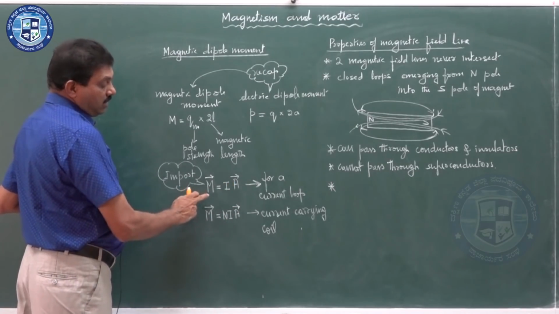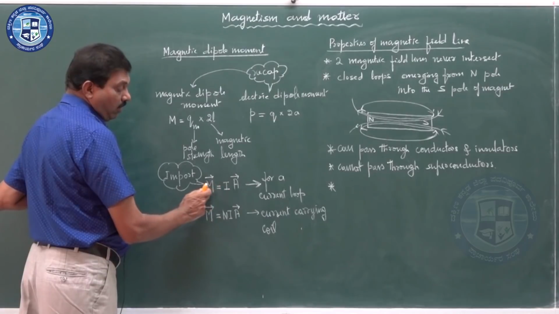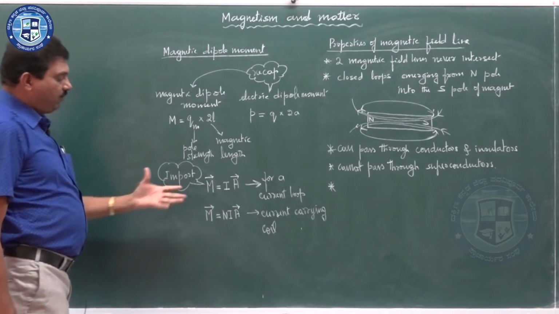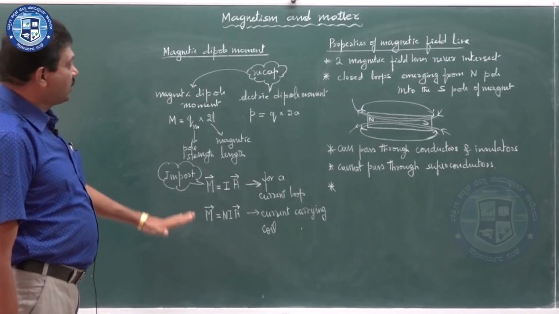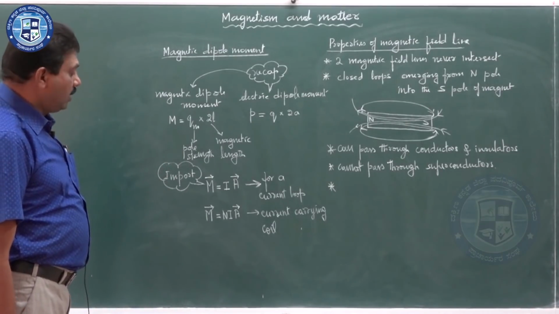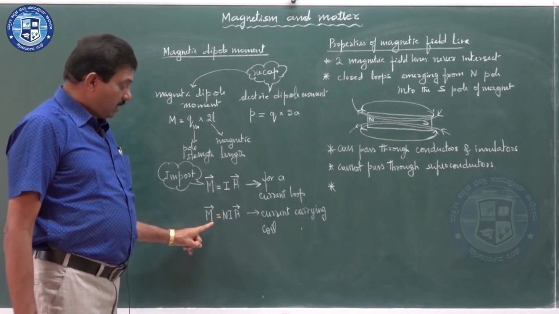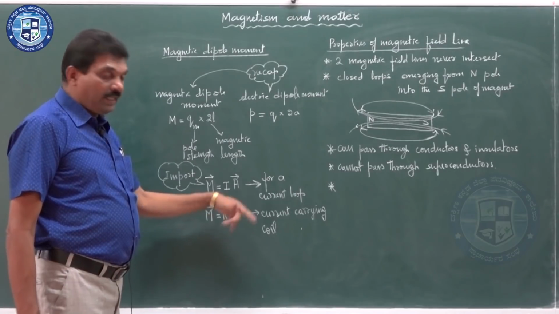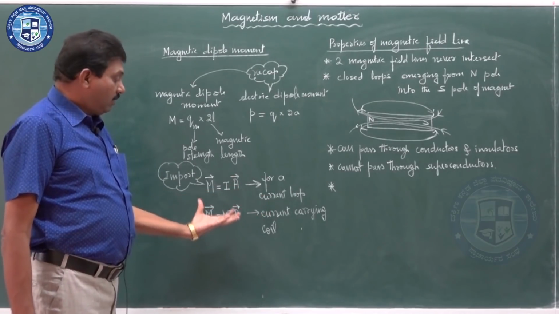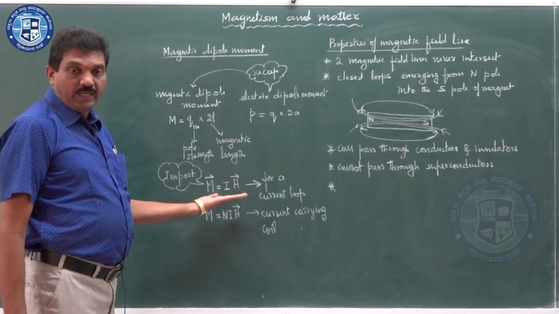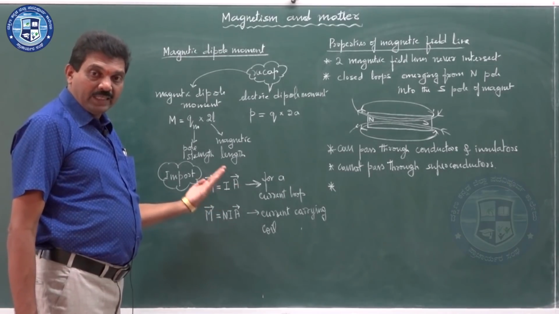So, from the previous chapter we got these relations for magnetic moment. We can import those relations here also. The magnetic moment of a current carrying coil was studied, because a current carrying loop acts as a magnetic dipole.